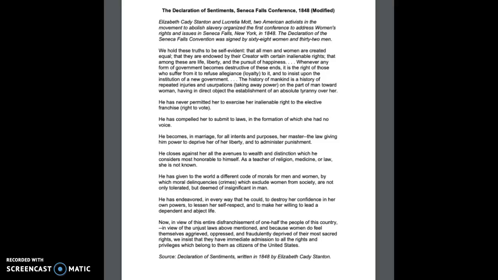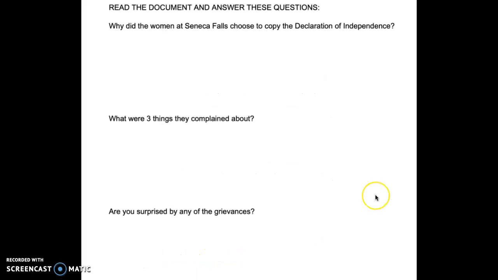As you can see, this is a 1-page document. It has been modified. The original is definitely much longer than this. So you're going to look this over and you're going to read through it, and you are going to be searching for what things women were allowed to do and what they weren't allowed to do. And as you are doing this, you're also going to be answering these questions.